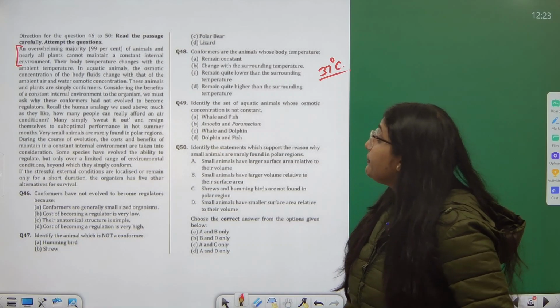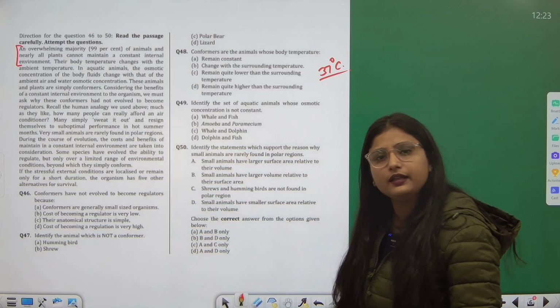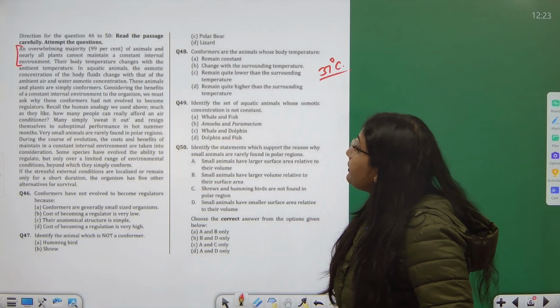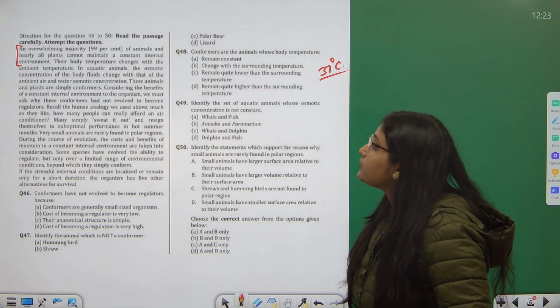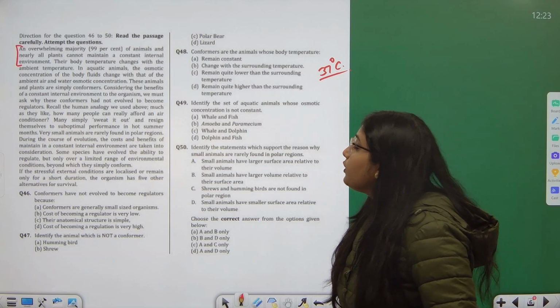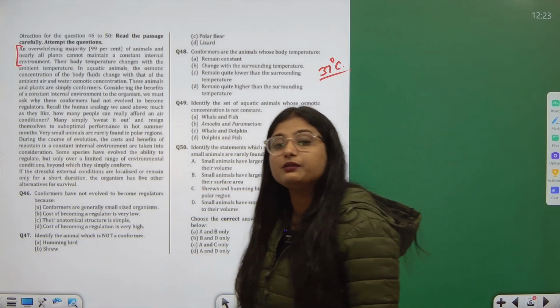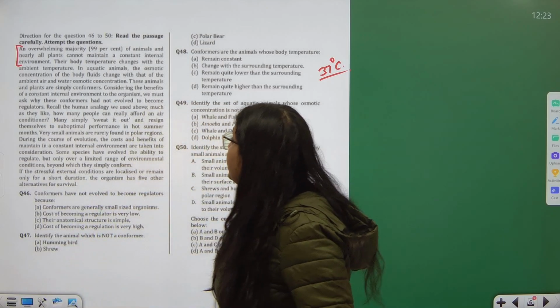Their body temperature changes with the ambient temperature, meaning with the outer environment, their body temperature keeps on changing. In aquatic animals, the osmotic concentration of body fluids changes with that of the ambient water.